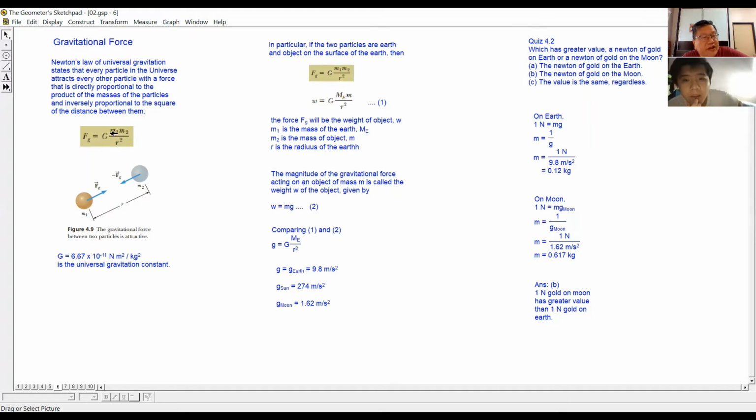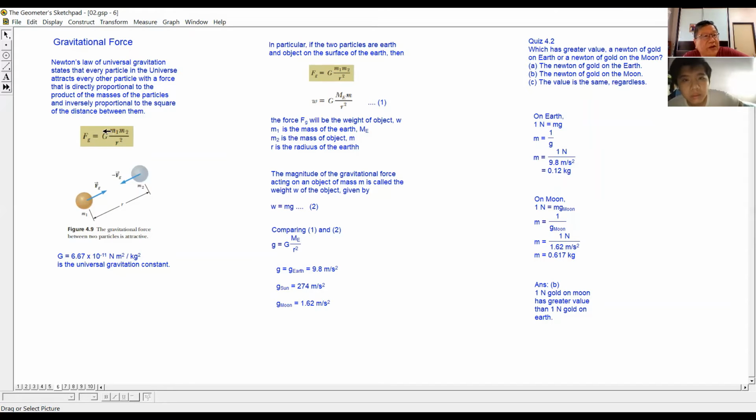But what is this G here? When we talk about directly proportional and inversely proportional, the force cannot be exactly equal to the mass and the distance. There is a constant in front.